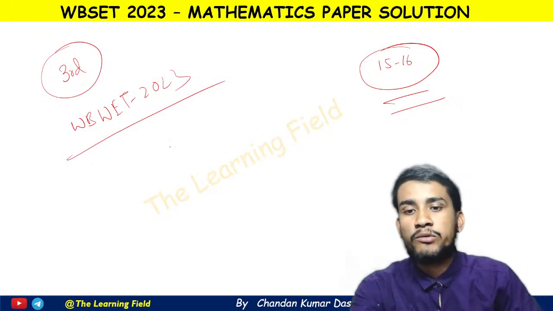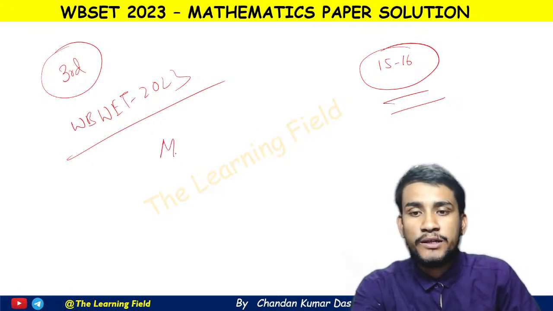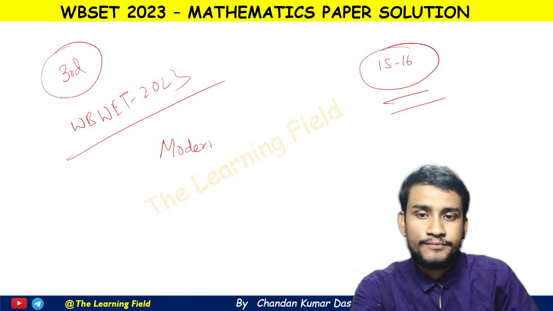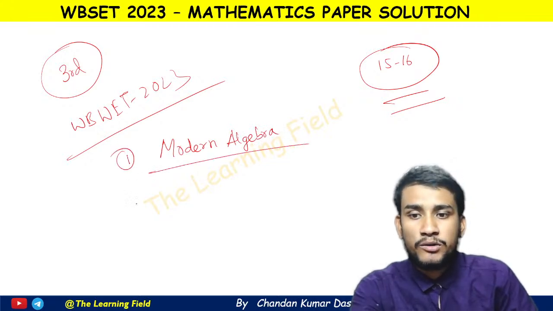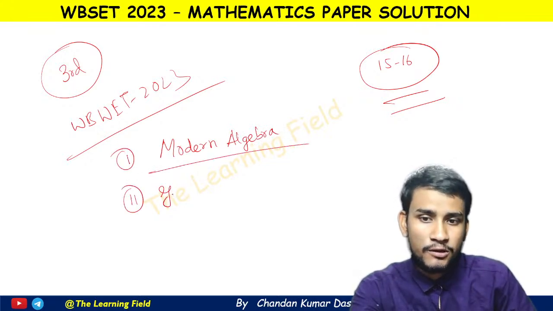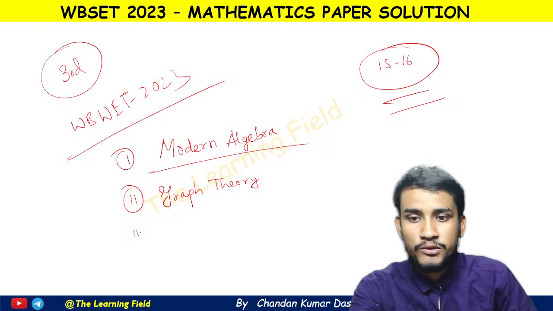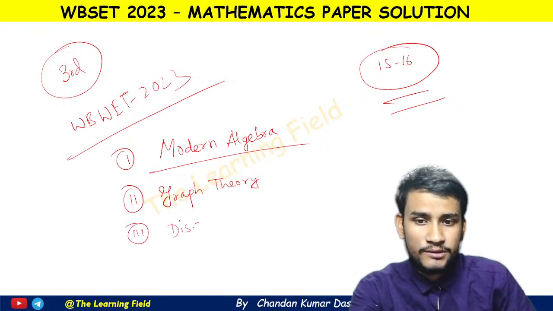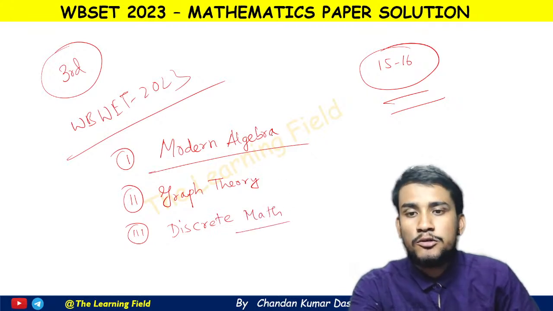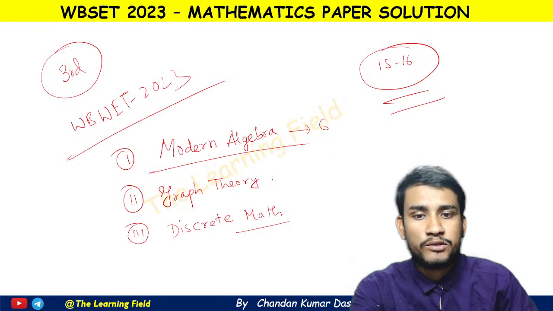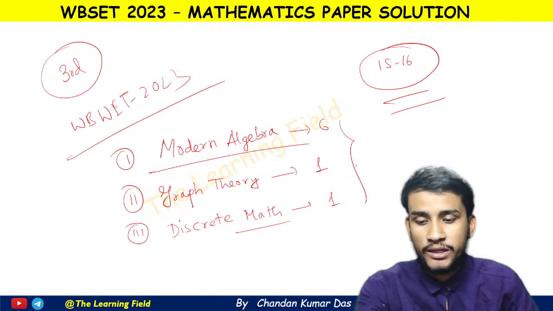In this session we are going to discuss number 1, abstract algebra, that is modern algebra, number 2, graph theory, and number 3, discrete mathematics. How many questions came from modern algebra? I think 6 questions came from modern algebra, 1 question from graph theory, and 1 question from discrete mathematics. So we will discuss these 8 questions in this session.